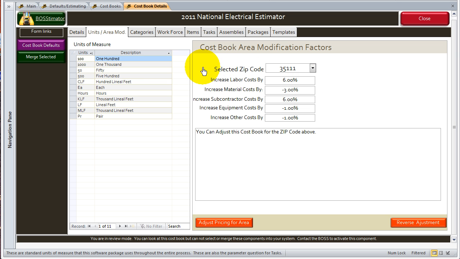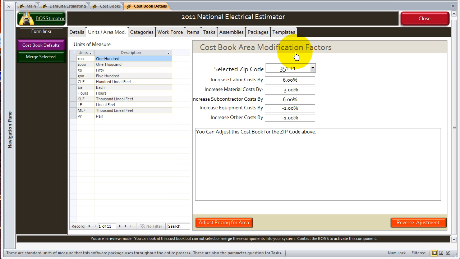Okay, the next section is discussing the cost book area modification factor. What this is, is that when you purchase a cost book, or any cost book, not just the electrical, any cost book that you purchase through us, it comes to you with standard rates for labor, for materials, for subcontractor, equipment, and other costs associated within that cost book. What you need to do though is adjust those to the actual location that you're doing the work in. Let me give you an example.